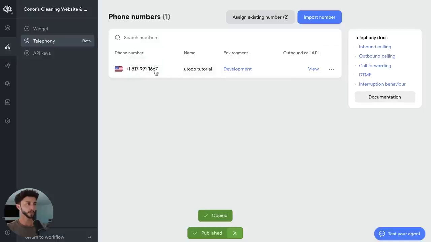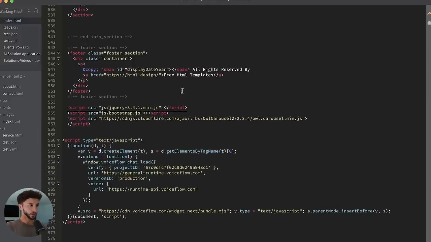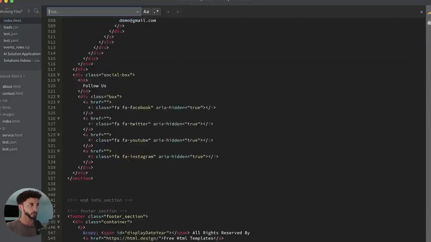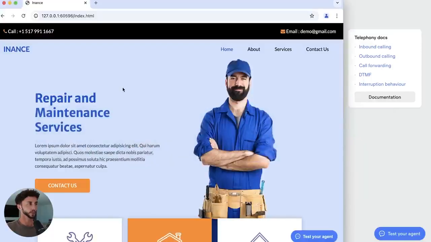So if I click to copy this number here, I go back to my little website code here. If I go find plus and plus one, oh, there we go. So we have the call. This is in the header. This is just me wanting to put it on the site for you guys, so you don't necessarily need to copy this. I'm going to save that. If I go back to my website here, now I have the actual phone number, and if I pull up Skype on my phone, you guys, if you're in the US, or wherever your number's based, you can just call it. State +1. All right, let's give our mate a ring.